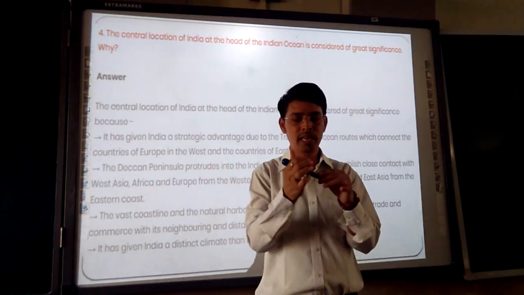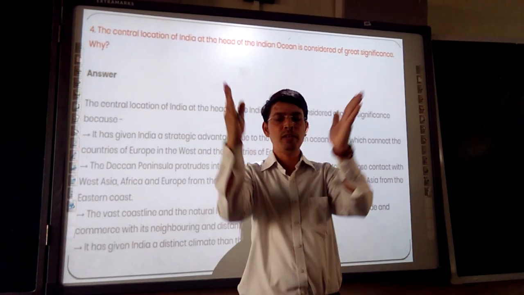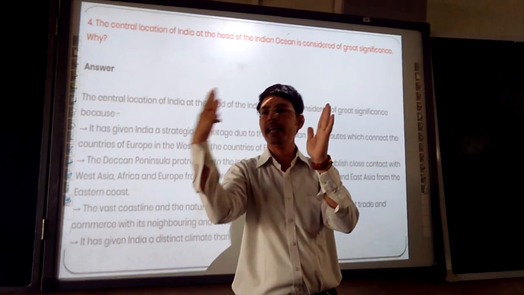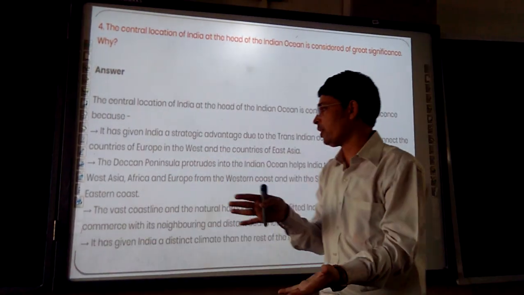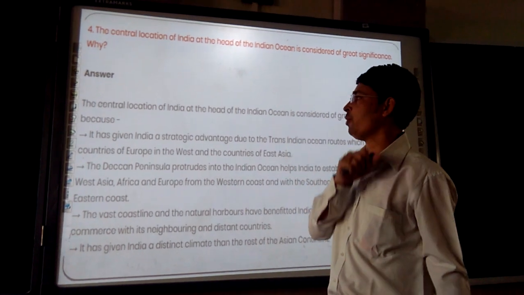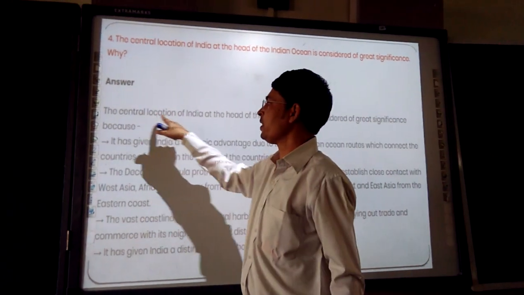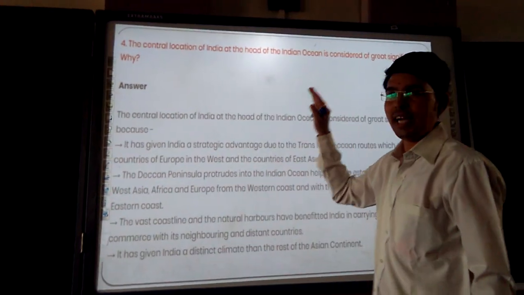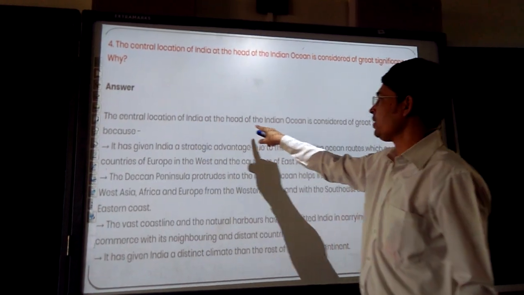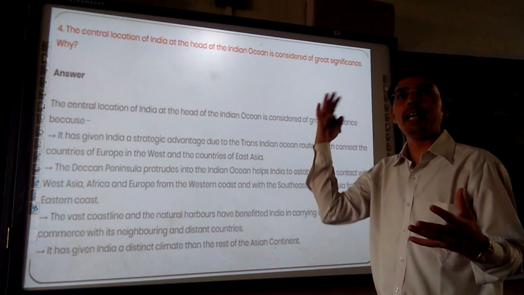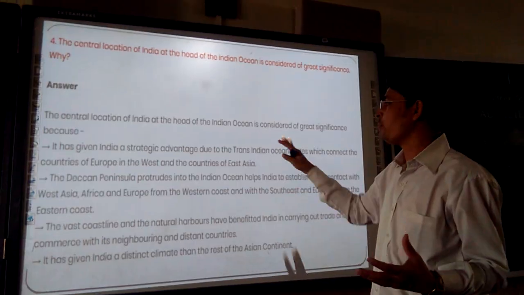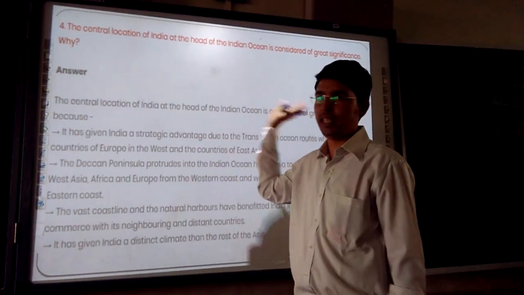Let me make it more clear. India's peninsular part is there. This side is also sea, this side is also sea. That's why the ocean has been given the name Indian Ocean. So India has a central location, and that central location makes us think about what benefits there are. From ancient times up to now, we are getting so many advantages.